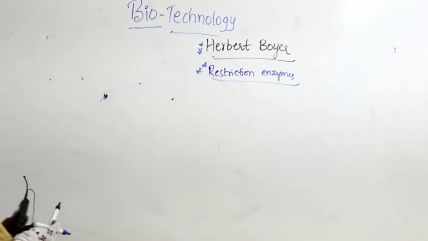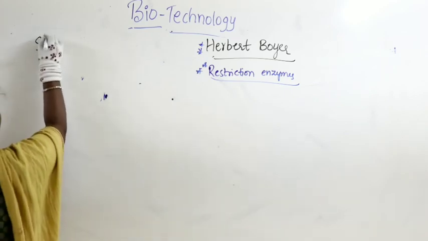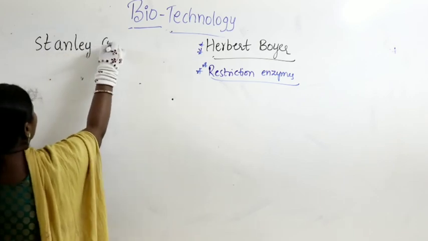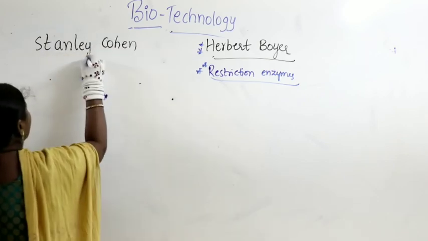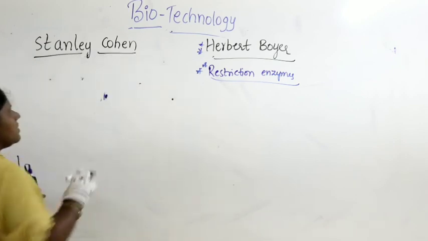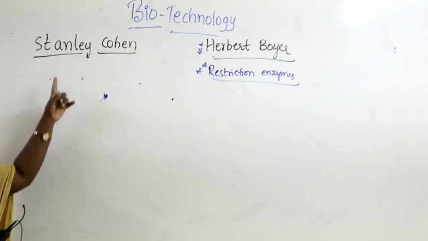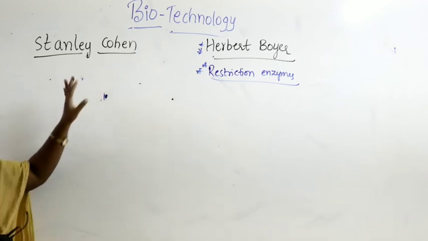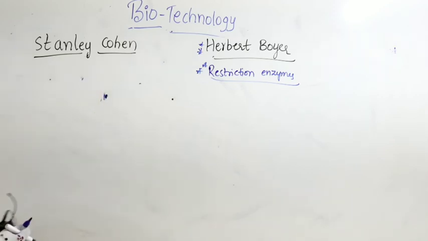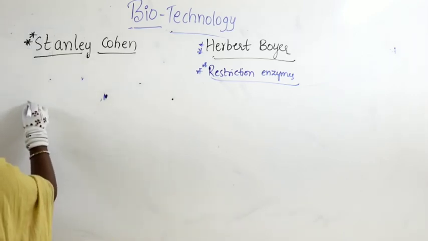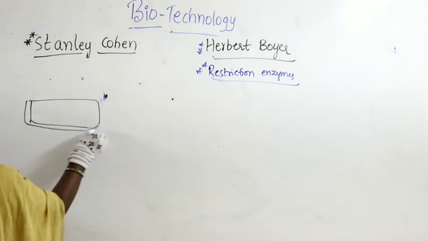His work was later coupled with another scientist, Stanley Cohen. Now Stanley Cohen also made a wonderful discovery in biotechnology. He also took the prokaryotic cell.